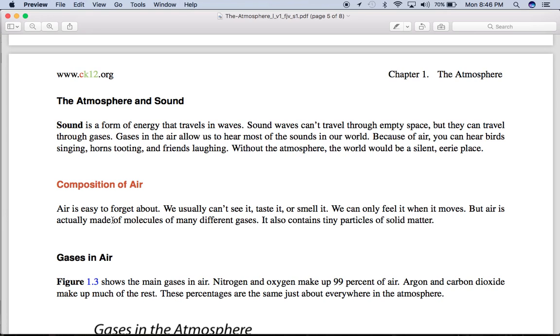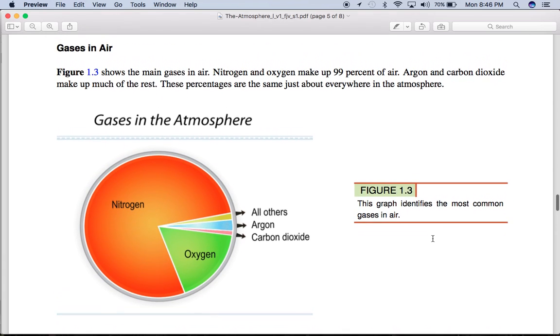Air is easy to forget about. We usually can't see it, taste it, or smell it. We can only feel it when it moves, but air is actually made of molecules of many different gases. It also contains tiny particles of solid matter. Figure 1.3 shows the main gases in the air. Nitrogen and oxygen make up 99% of the air. Argon and carbon dioxide make up much of the rest.